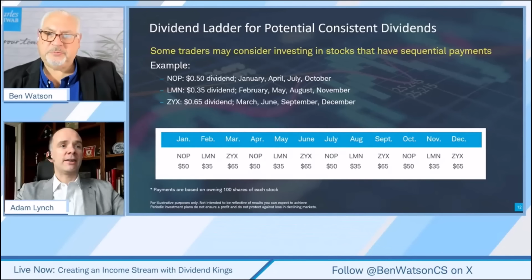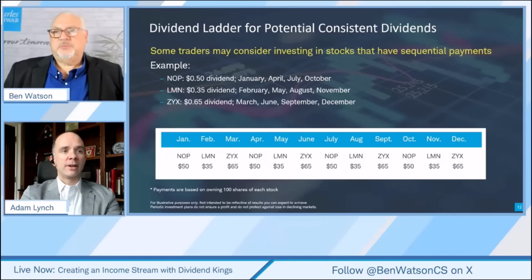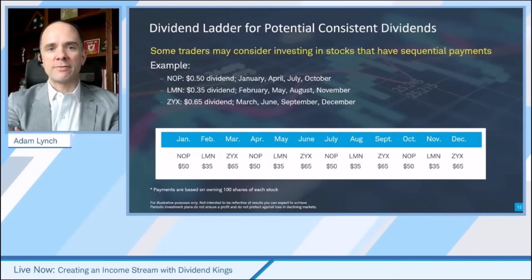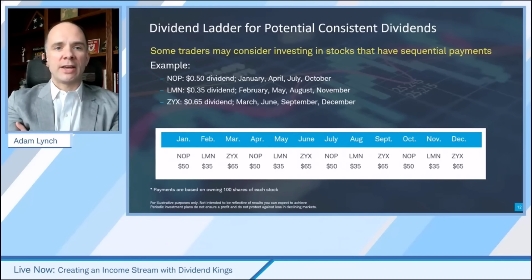Exactly. Yeah, and you've got a couple of companies pulled up there that we can take a look at. You see, they pay these dividends on a different frequency at different points in the year, and that's generally just because of the company's reporting cycle. So in this case, it looks like we're targeting $50 or so per month.